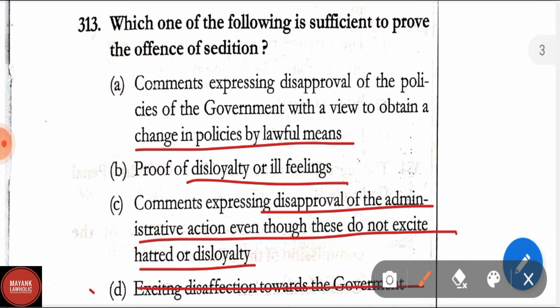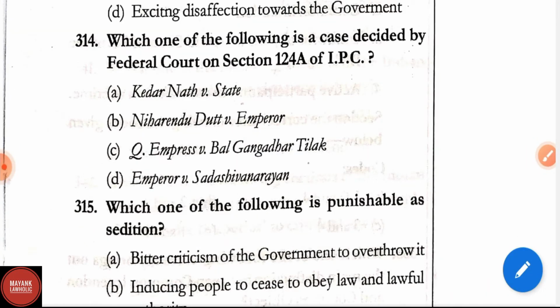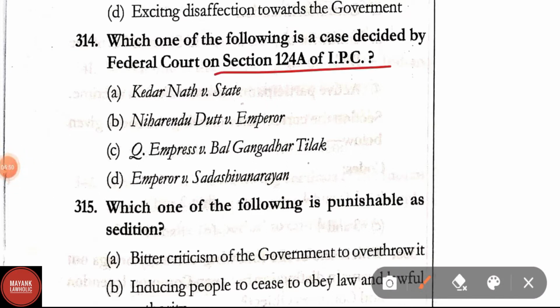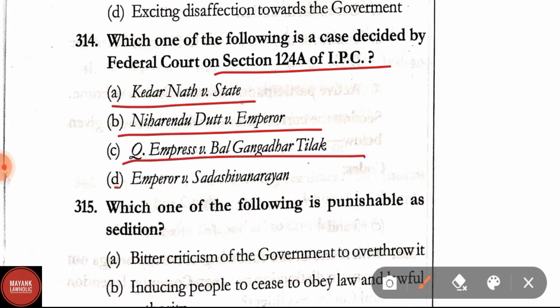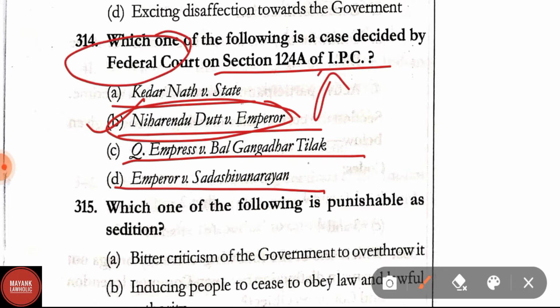Correct answer in question number 313 is D, disaffection towards the government. Question number 314. Which of the following is a case decided by a federal court on section 124A of IPC? Options are Kedarnath Singh versus State, Nehrendu Dutt versus Emperor, Queen Empress versus Bal Gangadhar Tilak, Emperor versus Sadashiv Narayan. Correct answer is Nehrendu Dutt versus Emperor, a case decided by the federal court on section 124A of IPC.